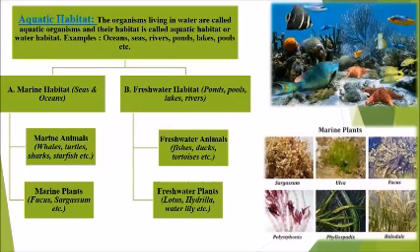In freshwater habitat, the water is not saline. The water present in ponds, pools, lakes, rivers, they come under the freshwater habitat. In this habitat, freshwater animals and freshwater plants are there. For example, fishes, ducks, tortoise are the freshwater animals. And lotus, hydrilla, water lily, etc. are found in freshwater plants.